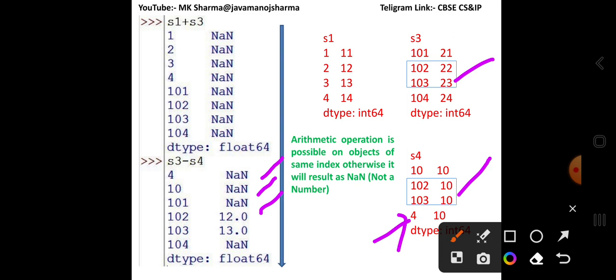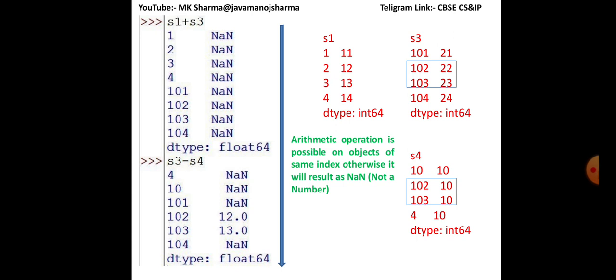Now see here, 102 in S3 has value 22 and in S4 102 has value 10. Then 22 minus 10 equals 12 is displayed. And in the case of S3 23 minus 10, 13 will be displayed.